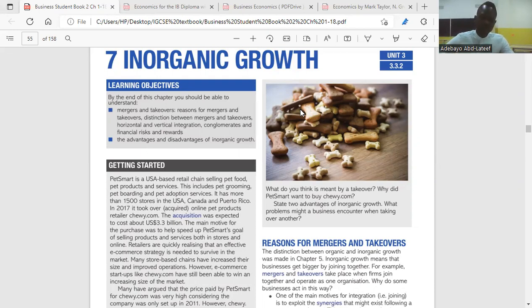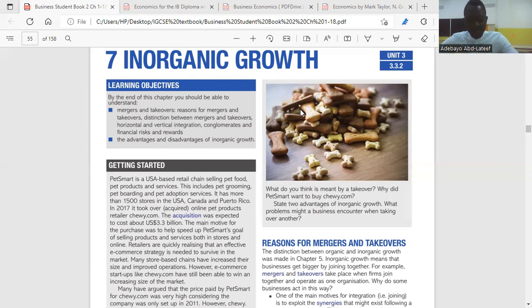So one of the reasons why a business would want to merge or acquire is to exploit synergy. And I told you what synergy is already. Synergy means the whole is bigger or more powerful than the sum of the parts, which means two companies coming together to become one is bigger, more powerful and more efficient than company A or company B when they are separated. That is what we mean by synergy.